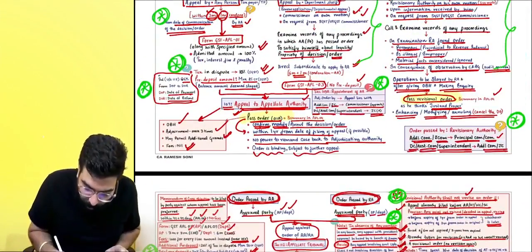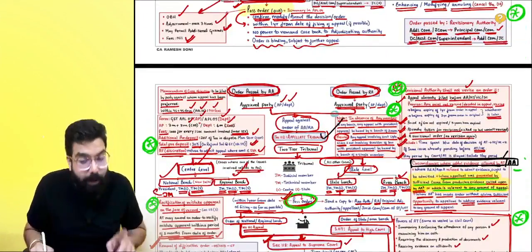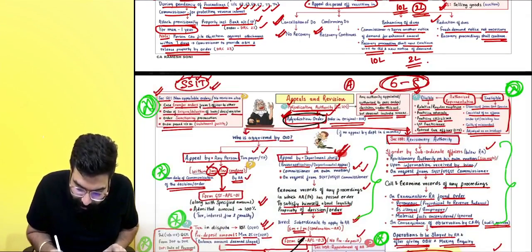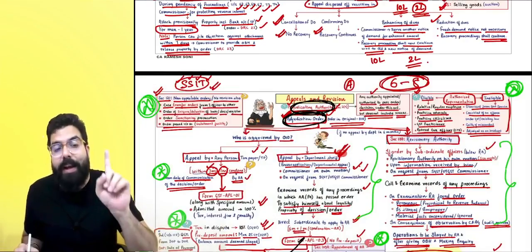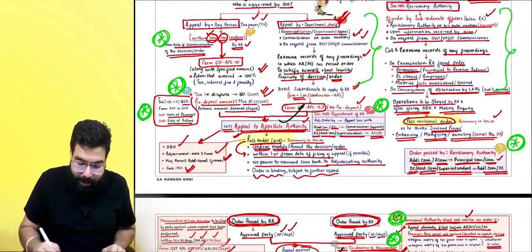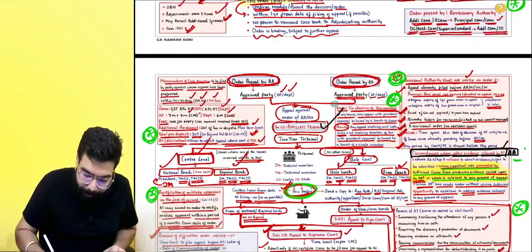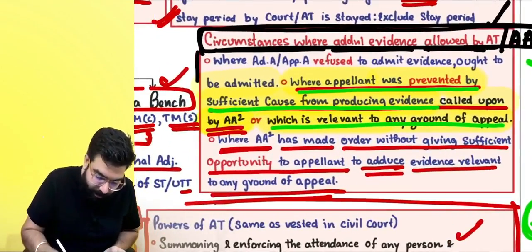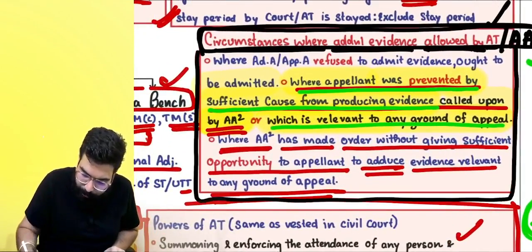The appellate authority or appellate tribunal will not admit any additional evidences other than the evidences which you had given before the adjudicating authority. If you want to admit any additional evidence, the appellate authority or appellate tribunal will admit additional evidence only in these four circumstances. Okay, sir, point is clear.